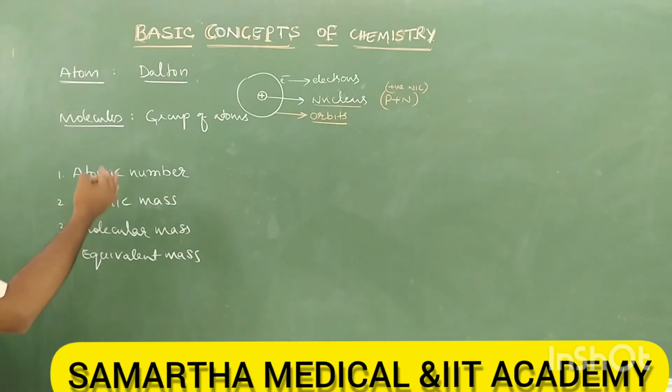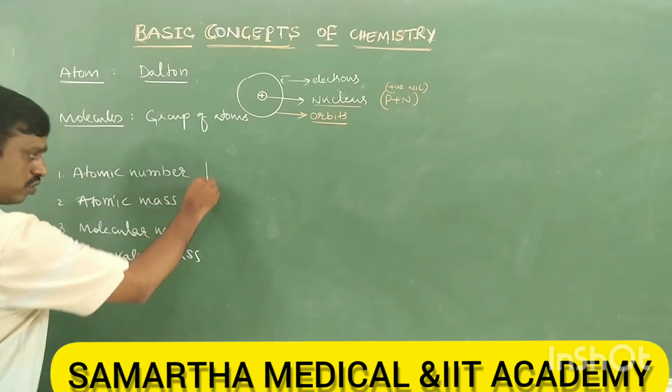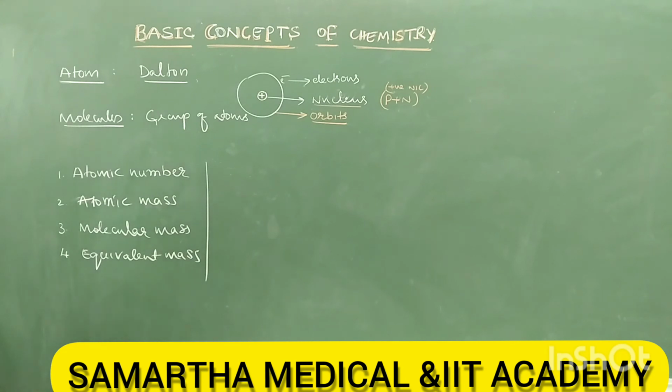So in this class we are going to study these 4 important points: atomic number, atomic mass, molecular mass, equivalent mass. Let's study one by one. First one is atomic number.